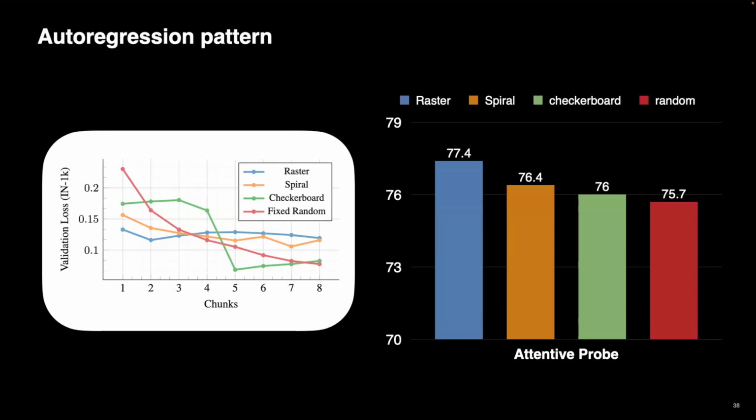Spiral is slightly less uniform. Then you get to checkerboard, which is very interesting: it keeps being very hard, you keep jumping. And then after you finish the first round, every patch has neighbors, so now it gets very easy. So there is a step drop in the loss and then it gets easier. The working intuition that we have is that you need the task to be as uniformly difficult as possible during training.